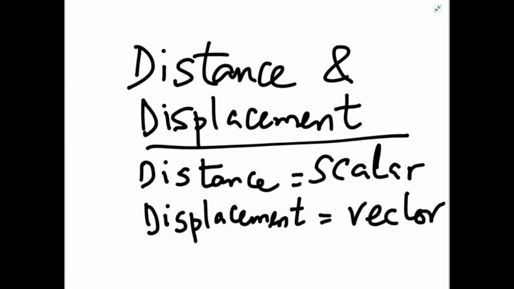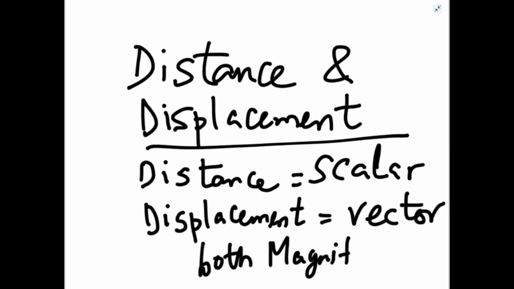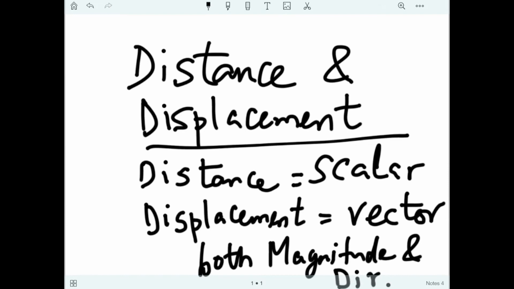Here both magnitude and direction are important. Distance is a scalar quantity, so here only magnitude is important, direction is not important.